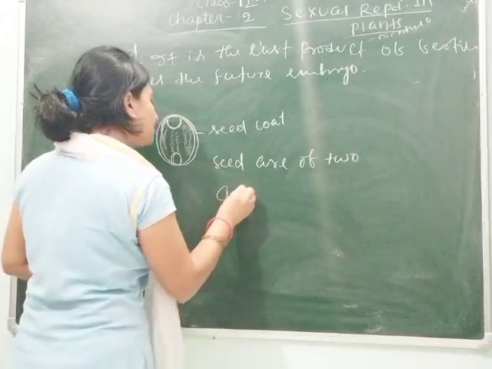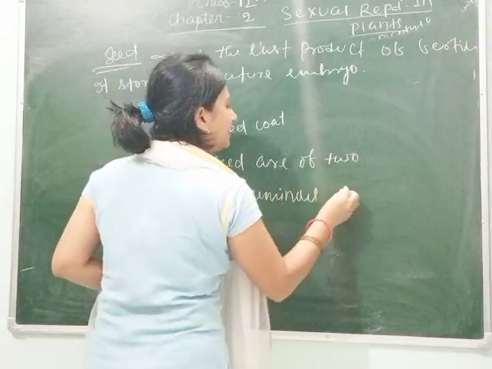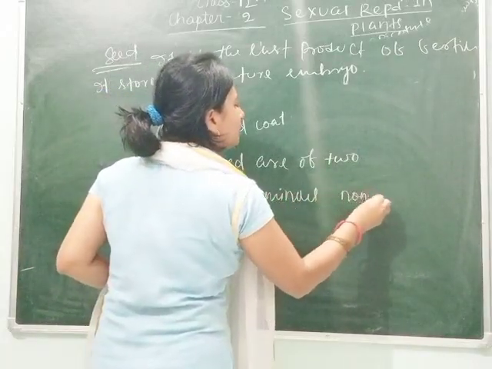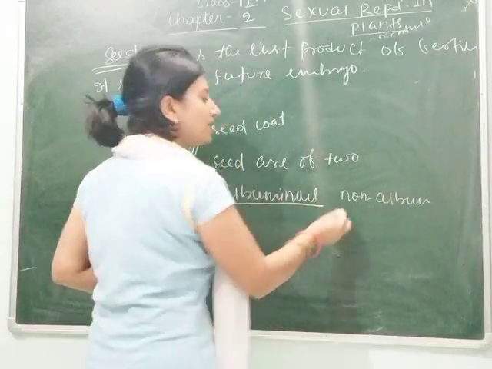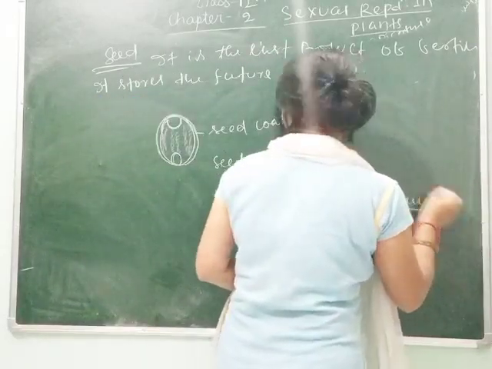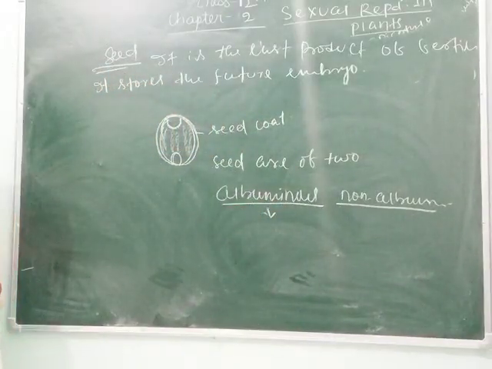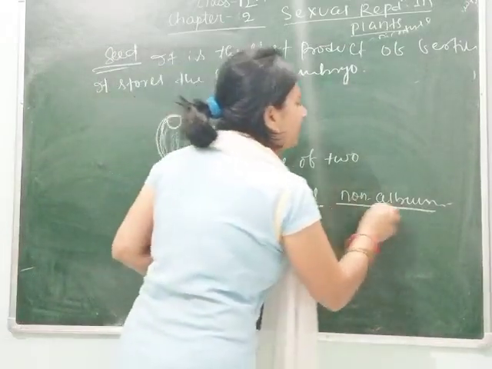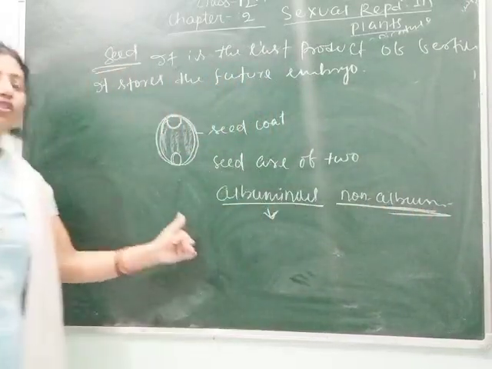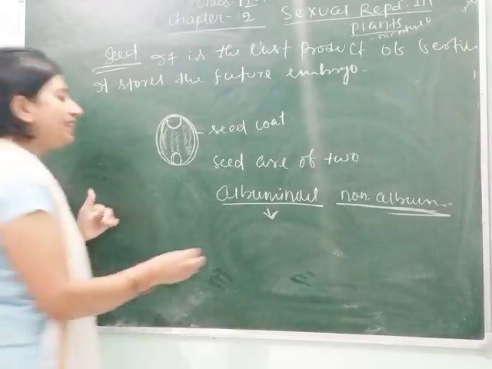One is albuminous and another is non-albuminous. Like endospermous and non-endospermous, in albuminous seeds, the albumin or the endosperm remains for a long time period, and in non-albuminous seeds, the endosperm or albumin is completely consumed. So, how can we define this?